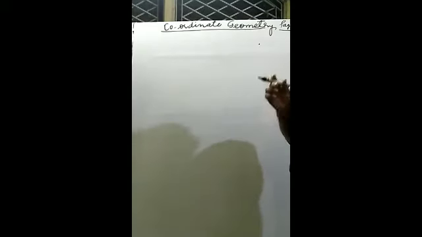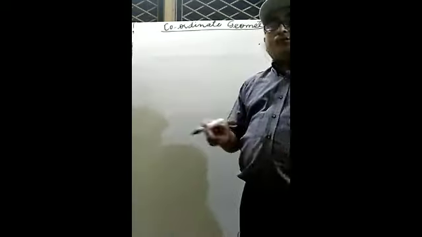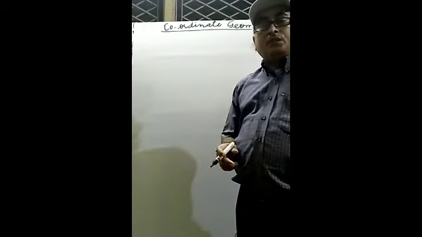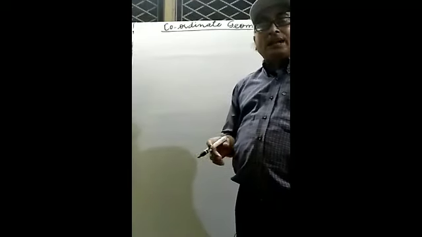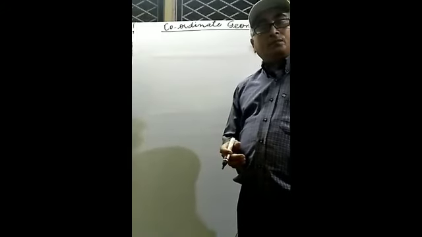Now, the prime objective is how to locate a point on a surface, on a plane. A plane is the extended form of a surface. If a surface is extended infinitely in all directions, it becomes a plane.